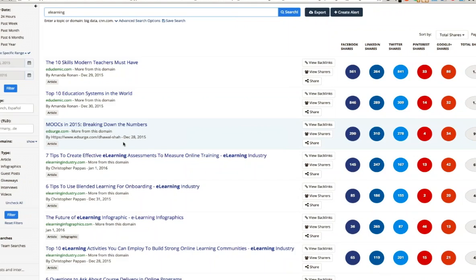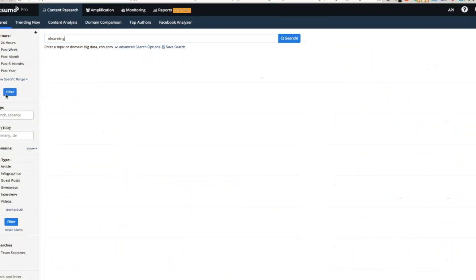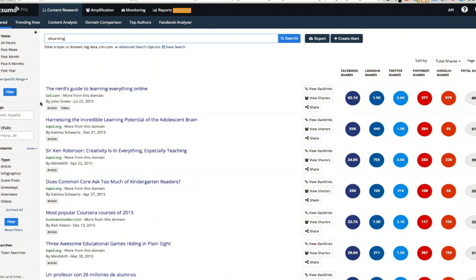So there's definitely something that I could add to my idea list, and possibly for my editorial calendar for next December. I could analyze the performance of MOOCs. So that's an idea on how you can use the specific range filter to find content that performed well during a holiday or a significant period of time for your industry.